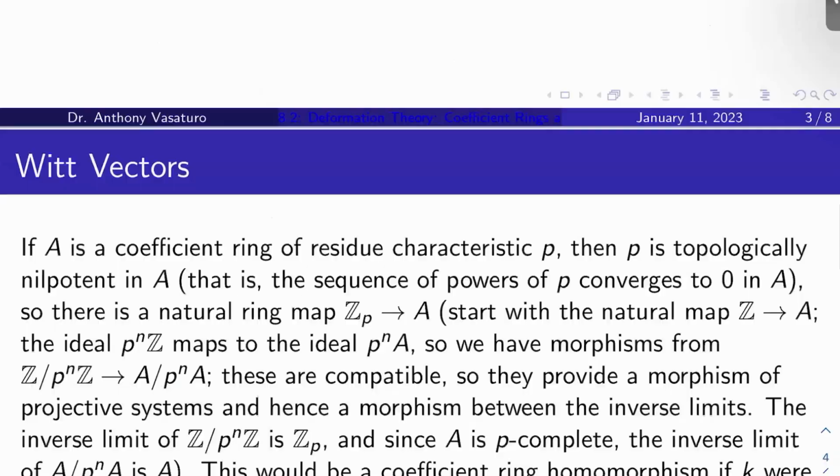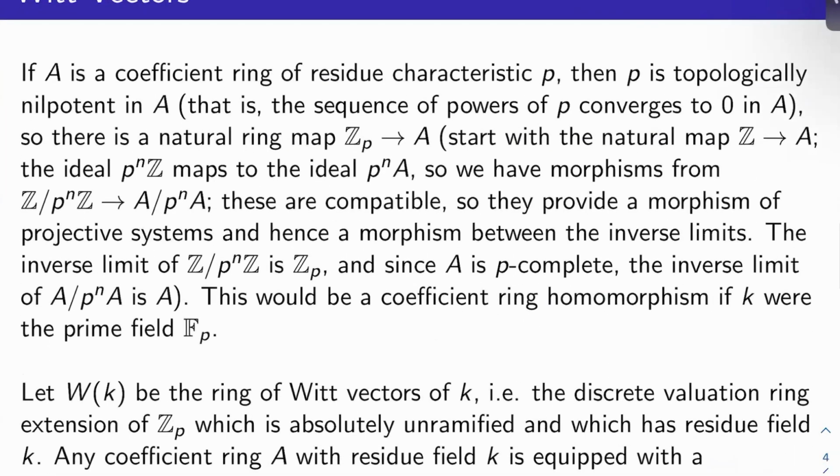Now, this is just kind of a technical remark. If A is a coefficient ring of residue characteristic, let's say P, then P is topologically nilpotent in A. That is, the sequence of powers of P converges to 0 in A. You can check this. So there's a natural ring map from the p-adic integers to A. I've talked about this before, but let's review this.